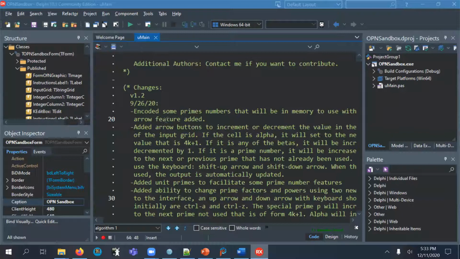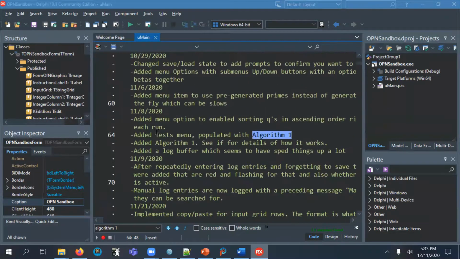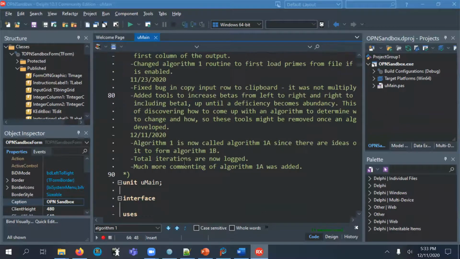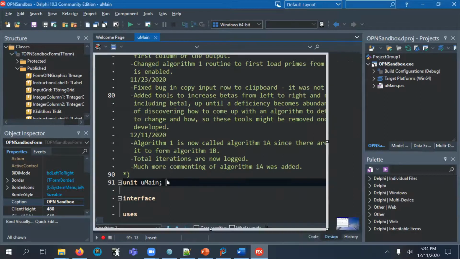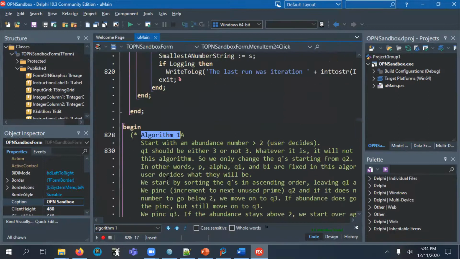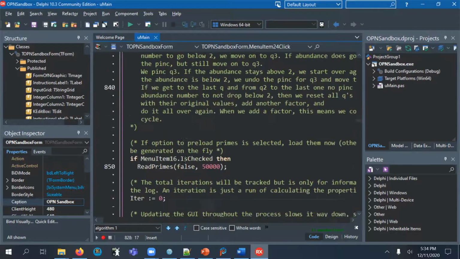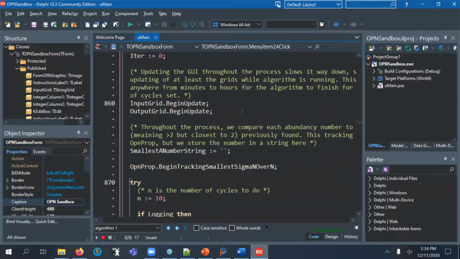Version 1.2 is the current development version. It is not on GitHub, and it is undergoing frequent changes. The changes from version 1 to 1.2 are documented in the source code itself. There have been a lot of changes, and this is the project loaded in the IDE, Delphi. And here is what I will eventually discuss, which is algorithm 1A. And this entire project is available in Dropbox.